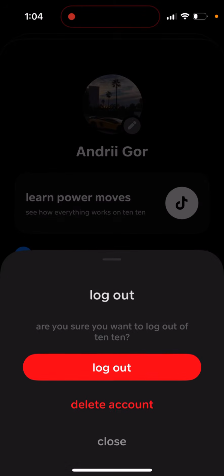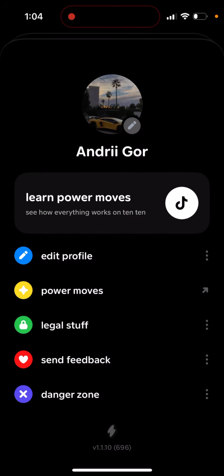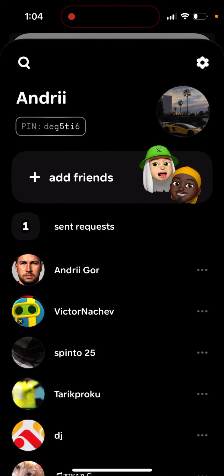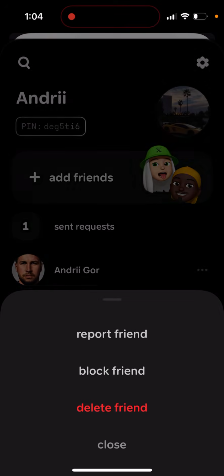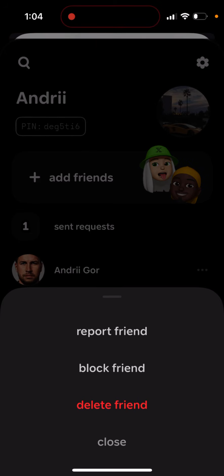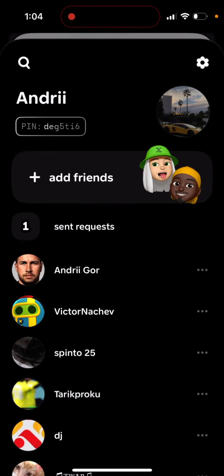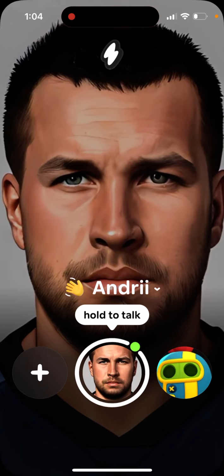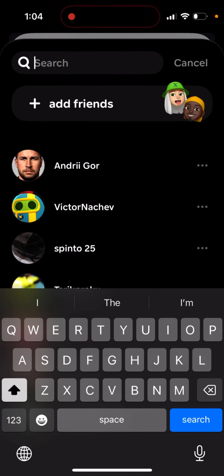Yeah, you can have multiple accounts with this app. So that's not prohibited. And again, this app works on Android. So if you have friends on Android, it's going to work as well. If you don't like some friend, you can block or delete a friend from here. And that's basically it. So what I like about this app is that it's super easy to navigate and use. I really like the overview and the design of this app. It's kind of nice.